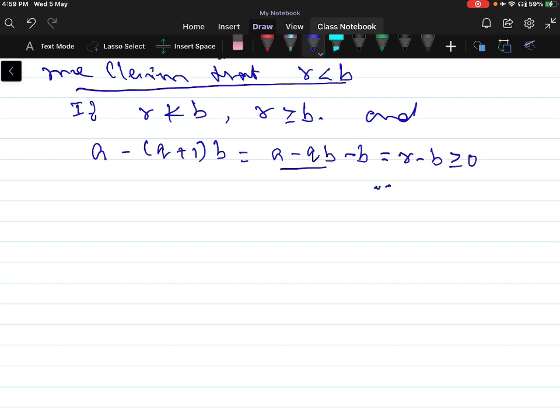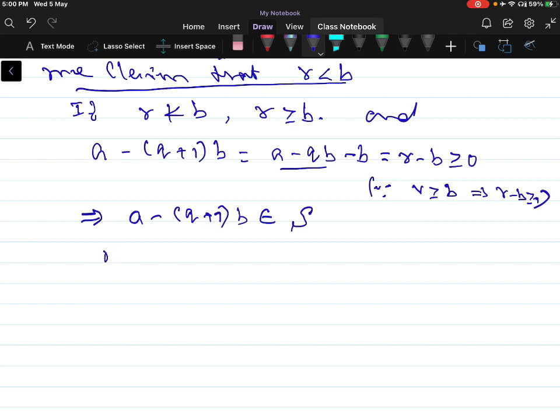Since R is greater than or equal to B, this implies R minus B is greater than or equal to 0. So this implies A minus of Q plus 1 into B also belongs to S, because R minus B is greater than or equal to 0.